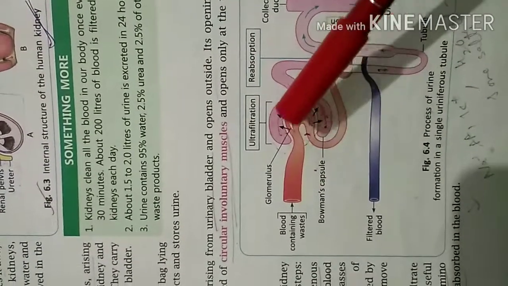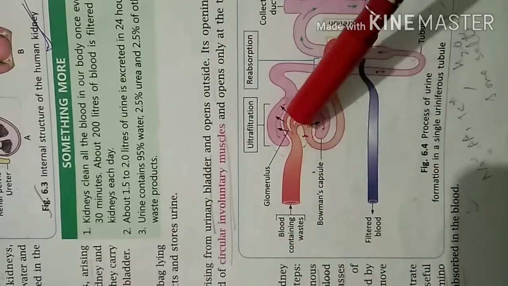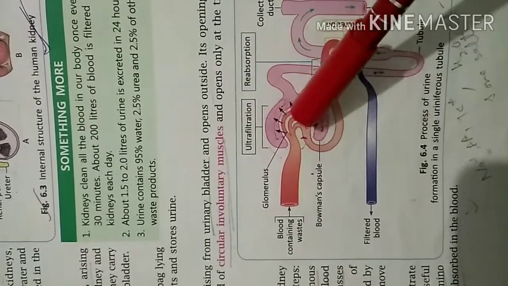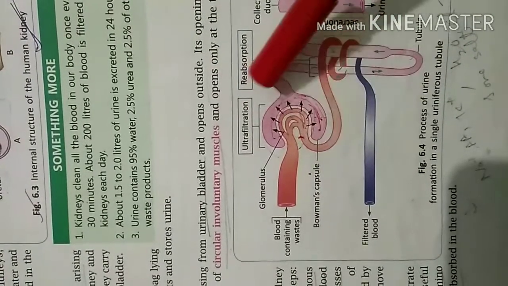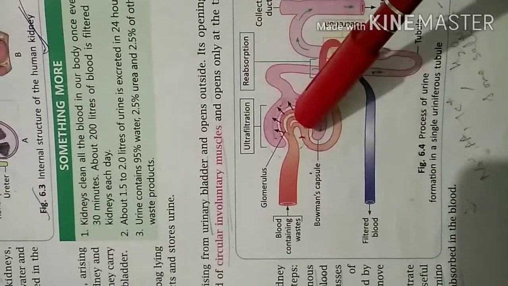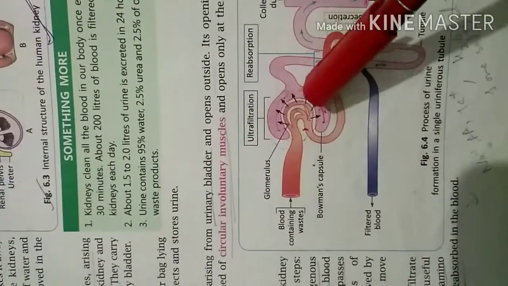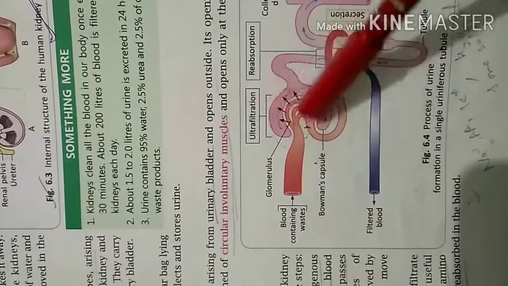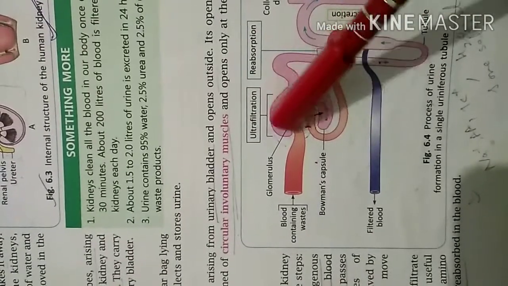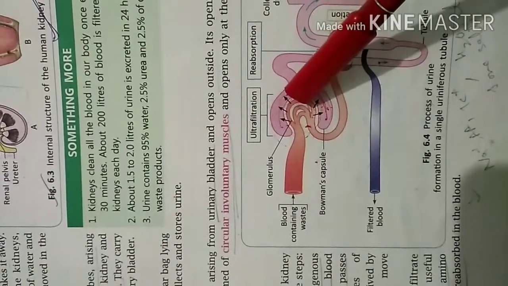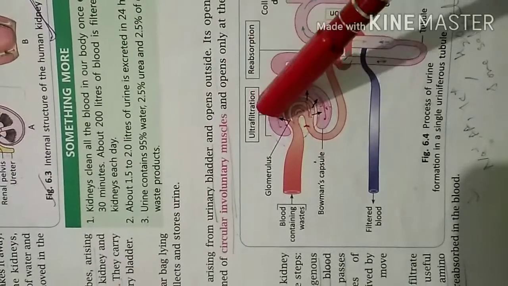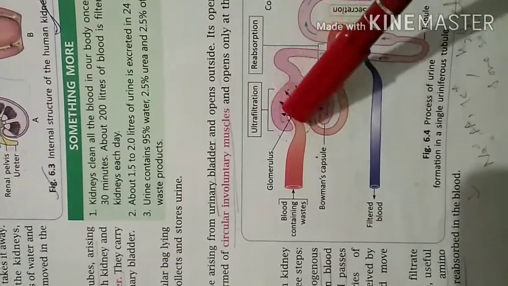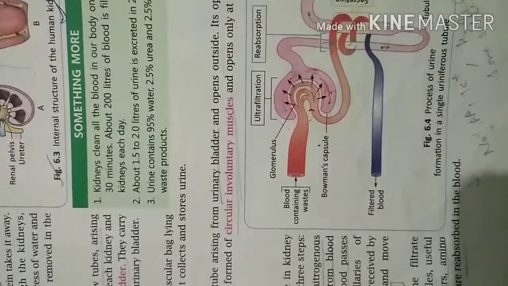Here the blood which contains the waste will pass from the glomeruli, that is the tuft of blood capillaries, group of blood capillaries. From here the blood will pass into the Bowman's capsule in the ultrafiltration process. So the blood which contains the waste will enter the glomerulus, and from glomeruli the blood will pass into the Bowman's capsule, which is a cup shape interior end of the nephron. So this happens in the ultrafiltration process.